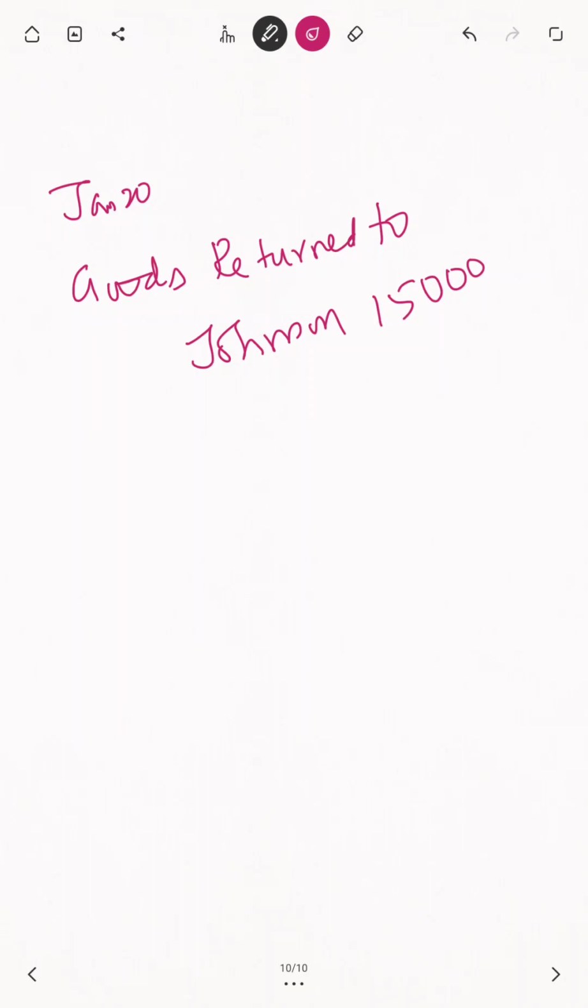That's why they are telling goods returned to Johnson. Already purchased goods are returned. Then that is called what? Purchases return, or return outward. Why am I using these terms? Already purchased goods are returned means it's going out. It is going out only. It is otherwise called return outwards. Both are the same. Purchase return and return outwards are the same.